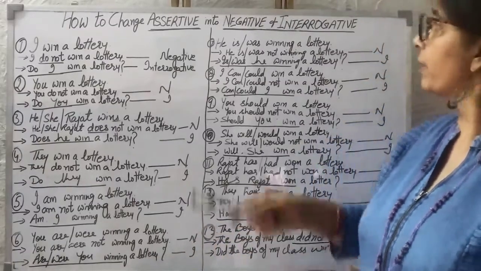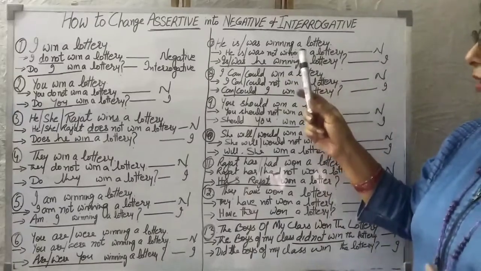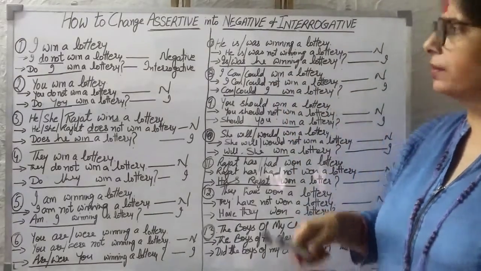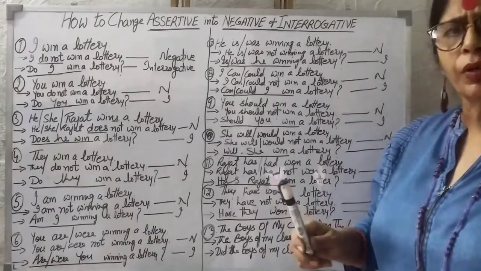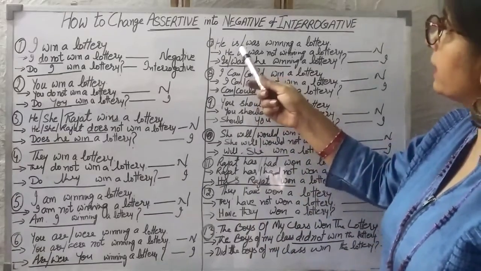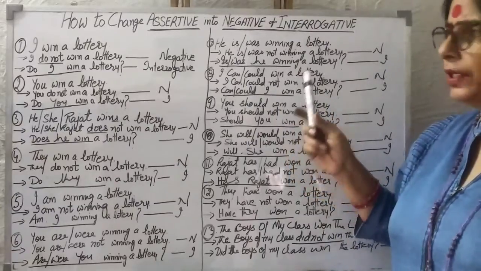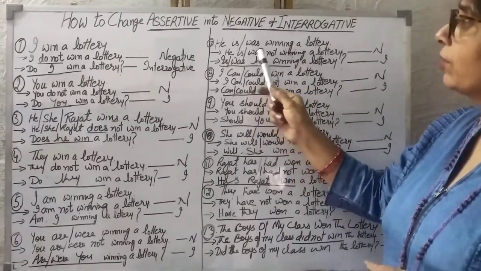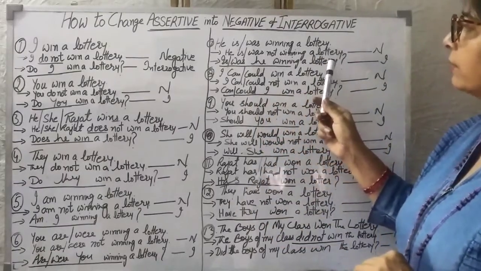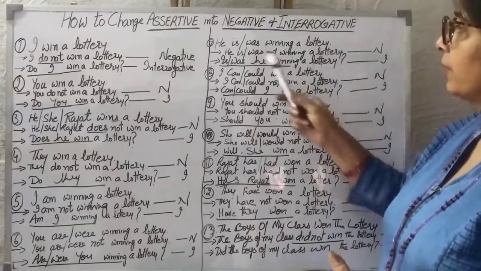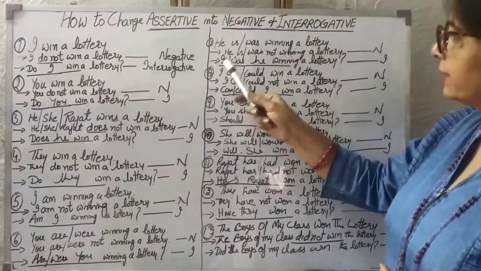This is interrogative. He is or he was winning a lottery. Here now, you are not to think about whether this is past tense or present tense, because we are to just change it into negative. No need to think anything else. He is or he was winning a lottery. He is not or he was not winning a lottery. In the same way, is or was will become the beginning word. Is he winning a lottery or was he winning a lottery? Because our sentence is he is winning a lottery, and interrogative would be is he winning a lottery?